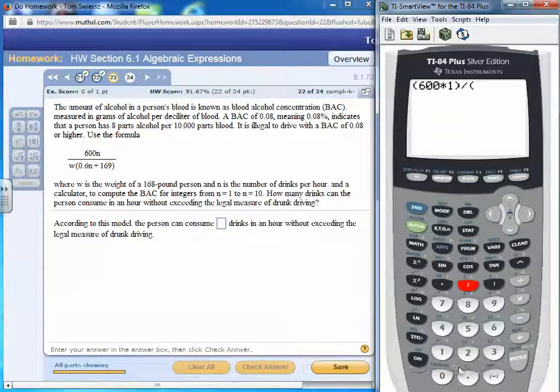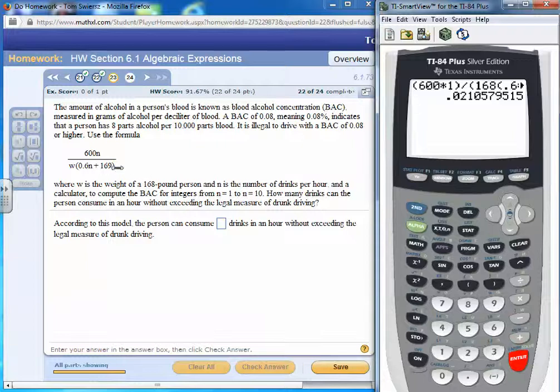W, the person's weight, is 168 times 0.6 times 1, plus 169, which is a constant. We need a right paren around that, and another right paren around the whole denominator. We hit enter and we get 0.02, so we're below the limit.